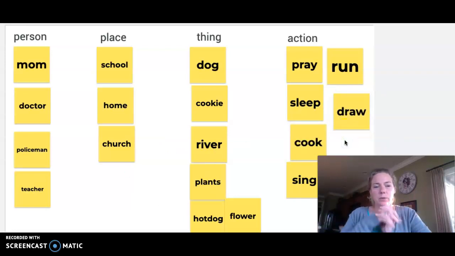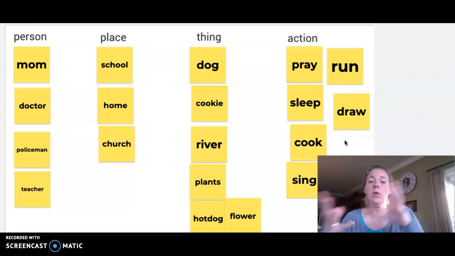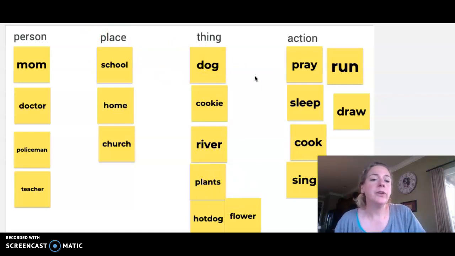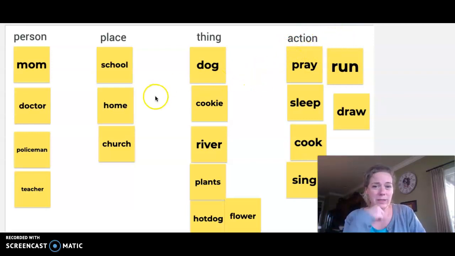Okay, so we have a whole bunch of different words that we just put together in categories. We have all of our people, our places, and our things. Next, we also have our verbs, which are all of our action words. These are the words that tell what some of these other things in our chart are doing. So they could be praying or running or sleeping or drawing or singing.